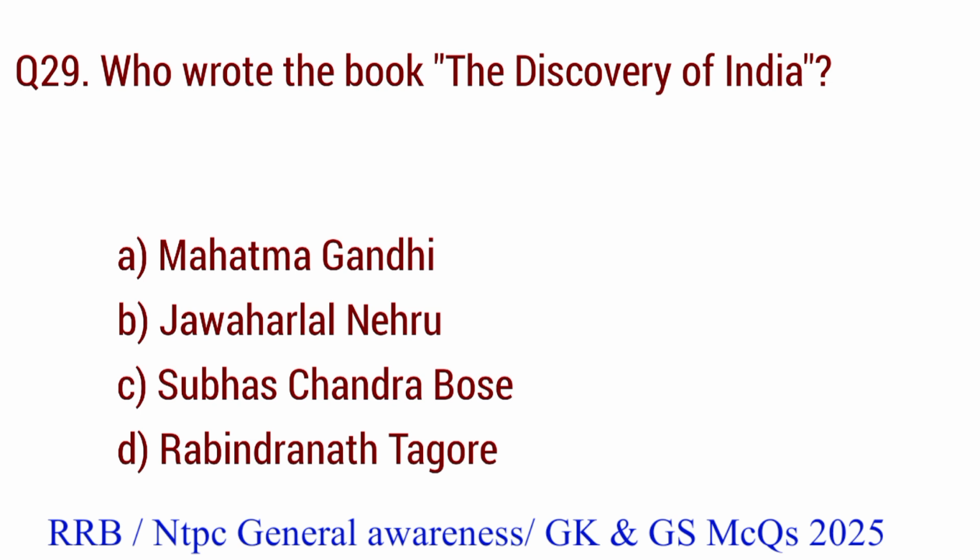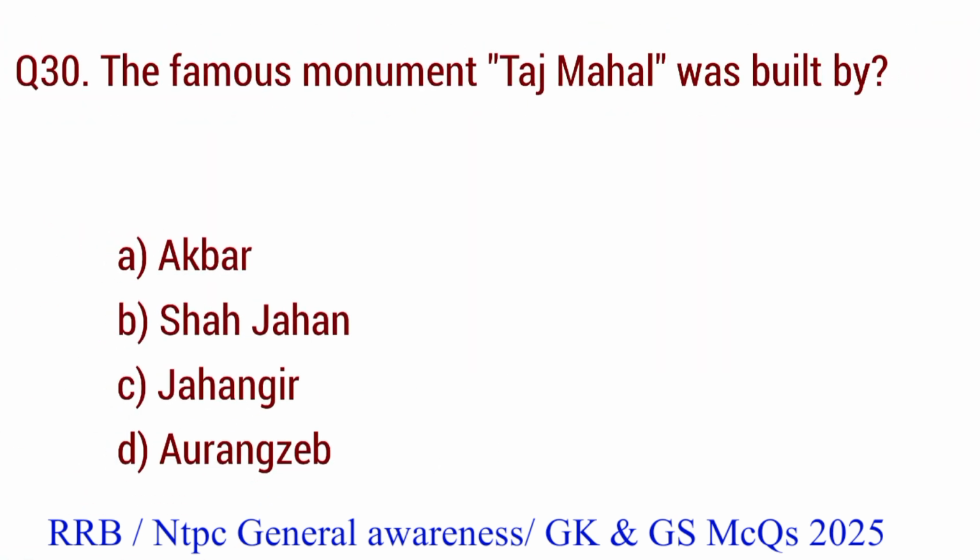Question number 29. Who wrote the book The Discovery of India? The right answer is option B. Jawaharlal Nehru. Question number 30. The famous monument Taj Mahal was built by. The right answer is option B. Shah Jahan.